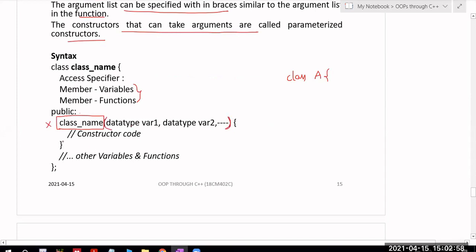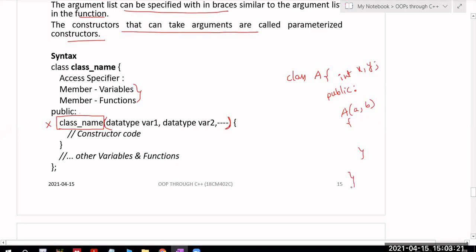Within this, I will write the parameters a comma b, so I have defined it like this. Inside this class A we have x comma y in this manner.